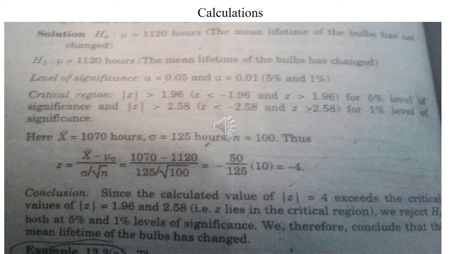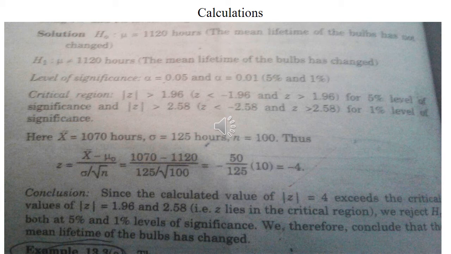So from the question, sample mean x bar is 1070 hours, sigma, the population standard deviation, is 125 hours, n is 100, thus we will use the Z test, and its formula is z equal to x bar minus mu naught over sigma over square root of n. We will put in the values: 1070 for x bar, mu 1120, sigma 125 and n 100.